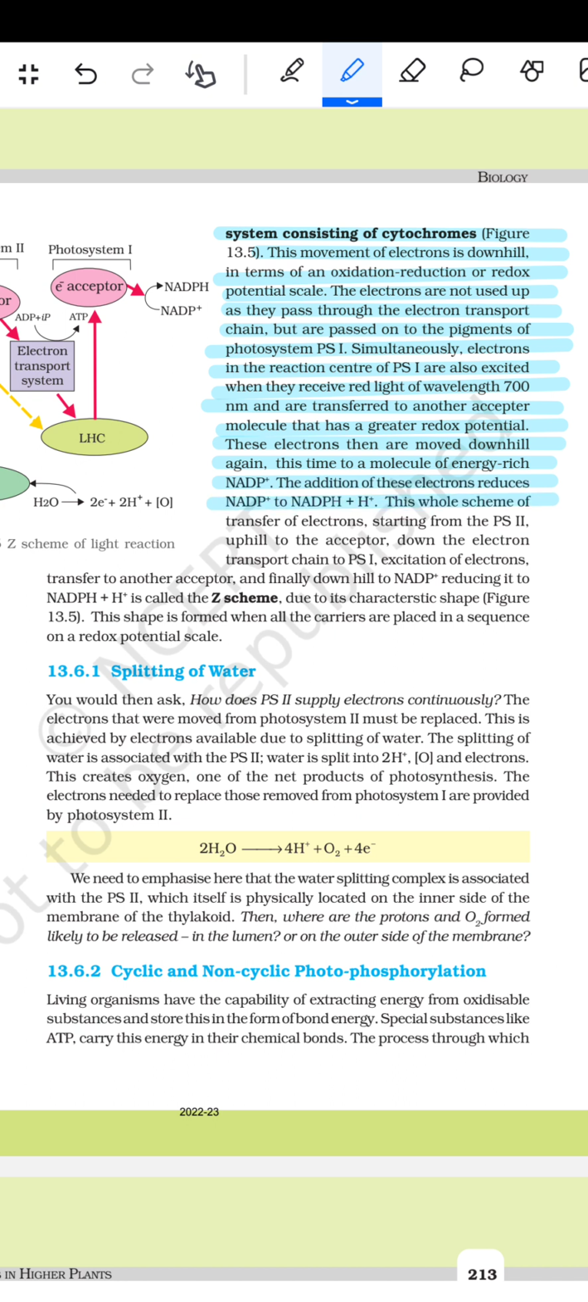This whole scheme of transfer, starting from PS2 uphill to the acceptor, down the electron transport chain to PS1, excitation of the electrons, transfer to another acceptor, and finally downhill to NADP+, reducing it to NADPH plus H+, is called the Z scheme due to its characteristic shape. This shape is formed when all the carriers are placed in a sequence on a redox potential scale.